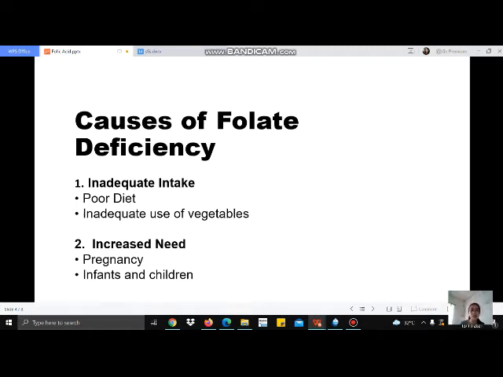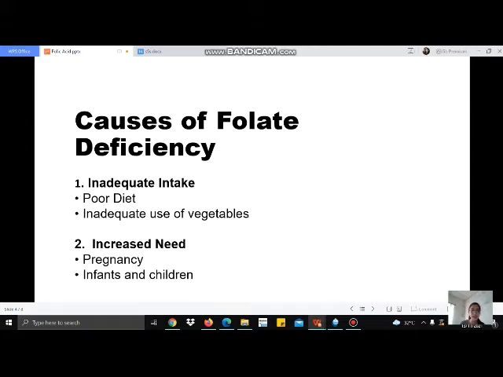Again, as I've mentioned earlier, folate is primarily acquired from the diet in such foods as leafy green vegetables, milk, and some fruits. And also, folates are heat labile, and overcooking of foods can diminish their nutritional value.